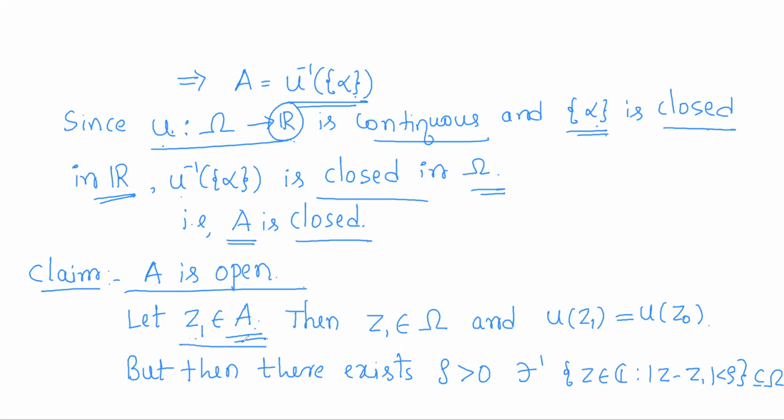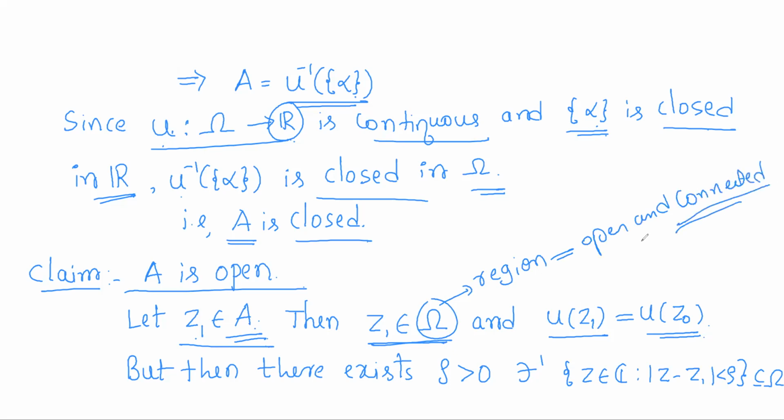So start with a point z1 in A. z1 belongs to the set A means it is a point of omega whose image is equal to the maximum value. That is, u of z1 is equal to u of z0. Now, as z1 is a point of omega, what is omega? Omega is a region. Region means it is an open and connected set. So as it is an open set, every point of it is an interior point.